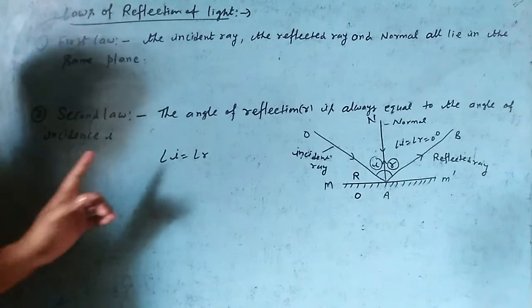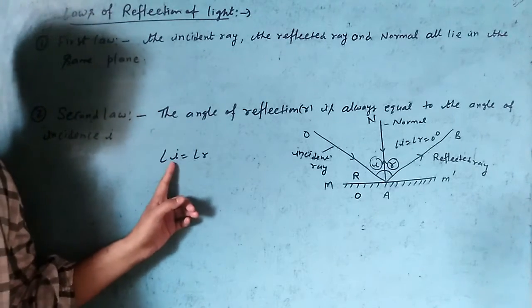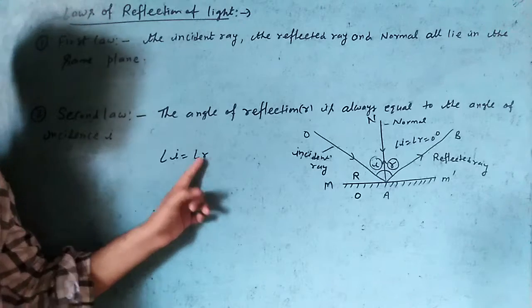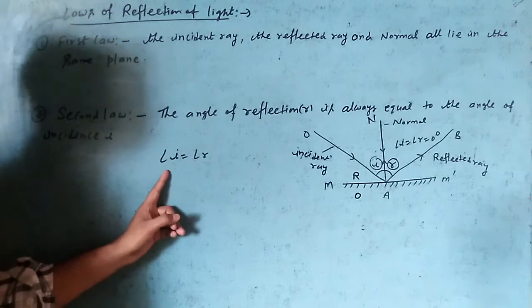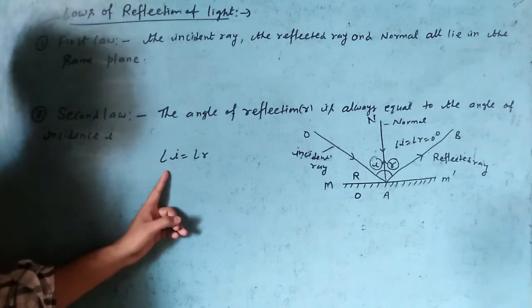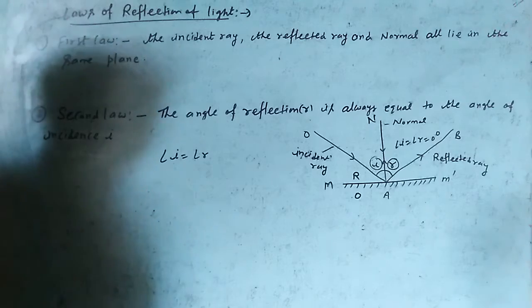Now discuss the second law. Angle of incidence is equal to the angle of reflection. Angle of reflection is always equal to the angle of incidence. This is the law of reflection. Laws of reflection. Please note down in the notebooks.